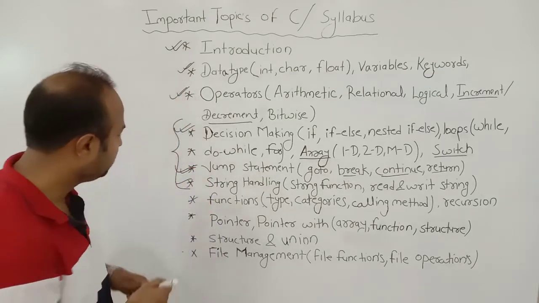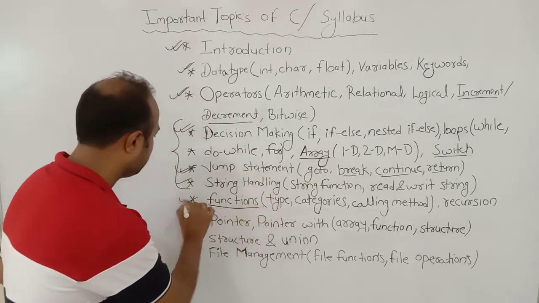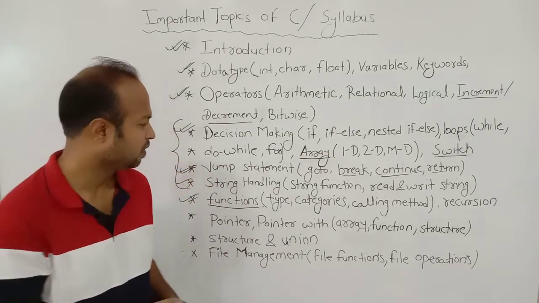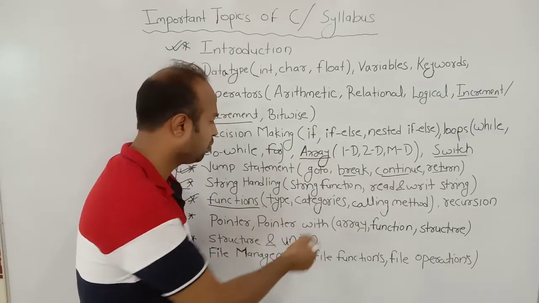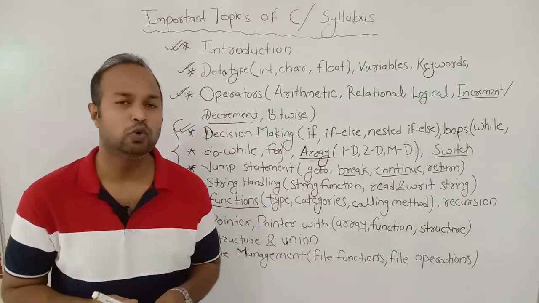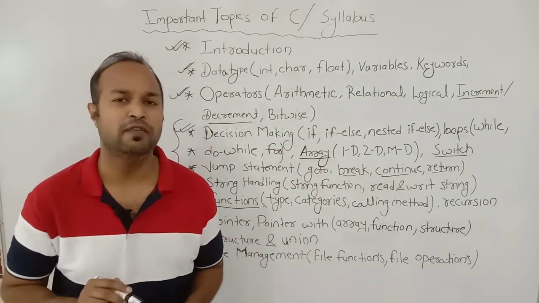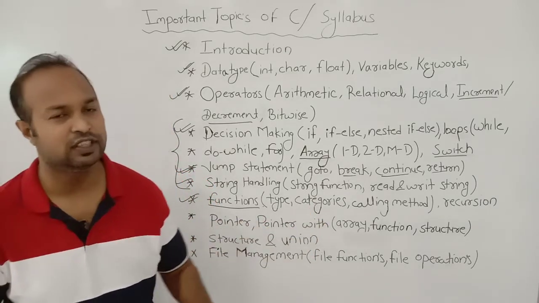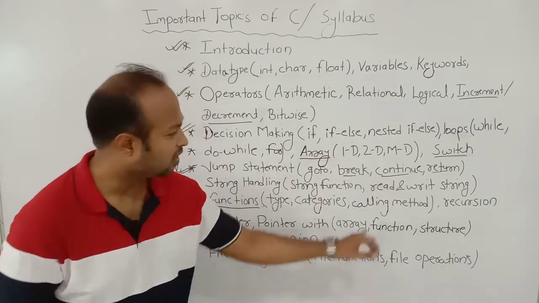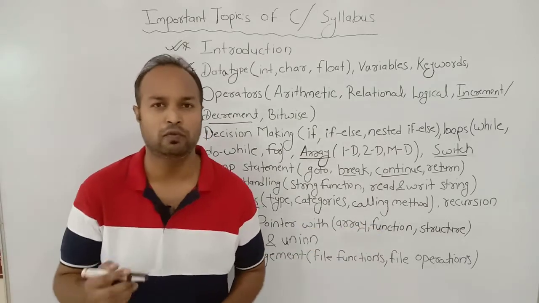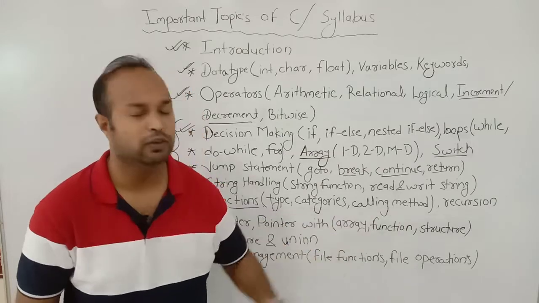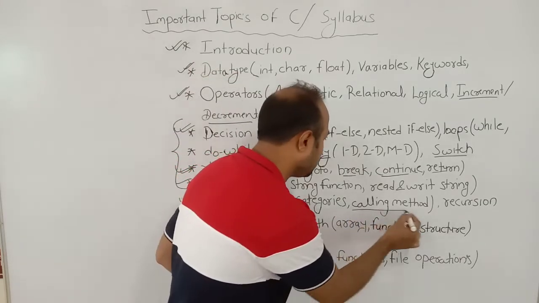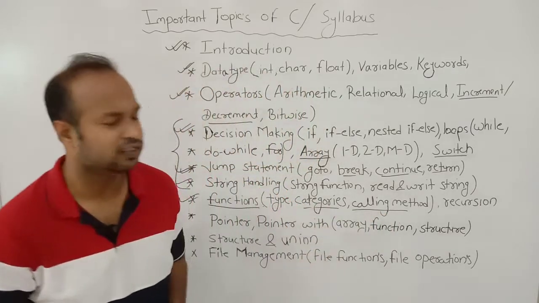Okay. Then next we study about function. Function is also very important for your universities or college examination. Within the function we studied some topics. What types? There are two types of function. First is predefined function and second is user defined function. We study about both. Then categories of function. There are four categories of function. And then calling method. There are two calling methods of function. First is call by value and second is call by reference. This topic is also very important for your university's examination.